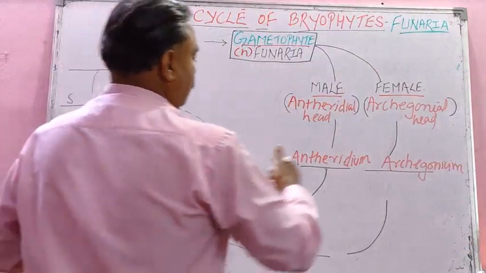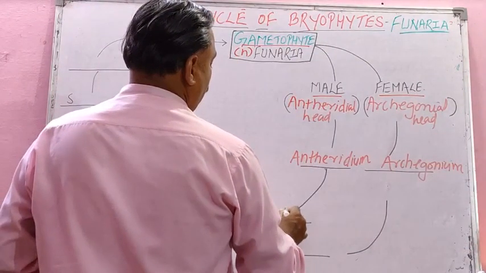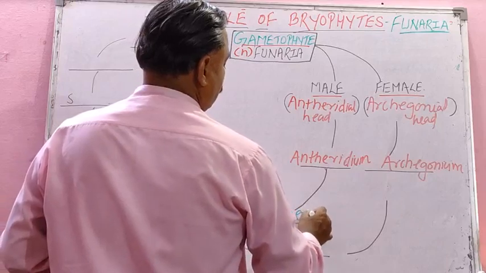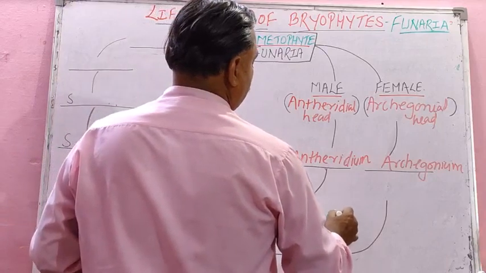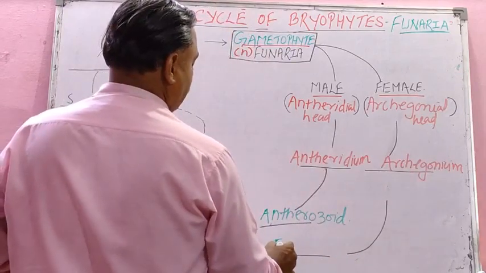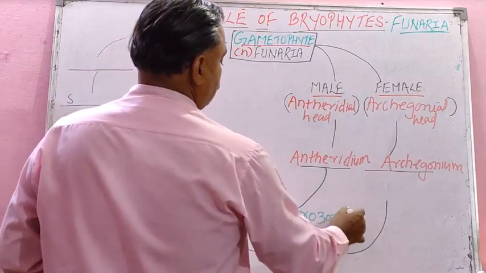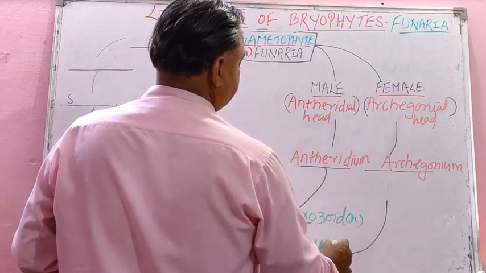Then antheridium develops the male gamete called antherozoid, and the female gamete is, as usual, the egg cell. These are haploid.